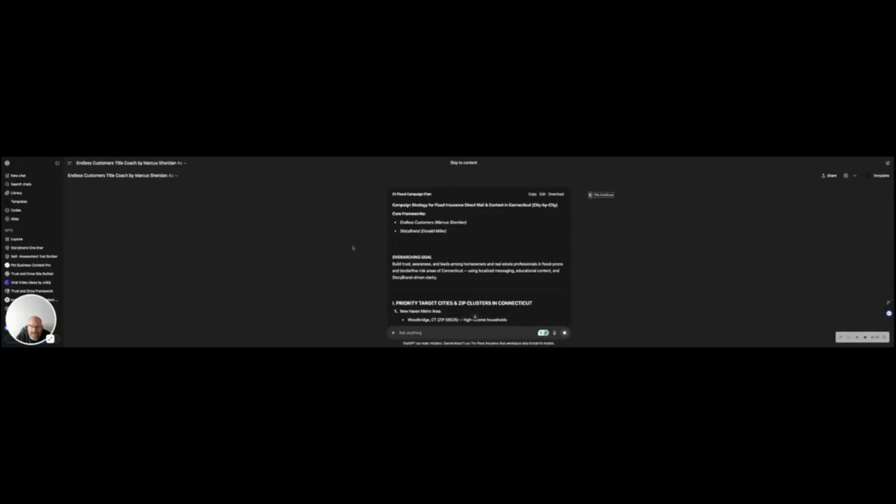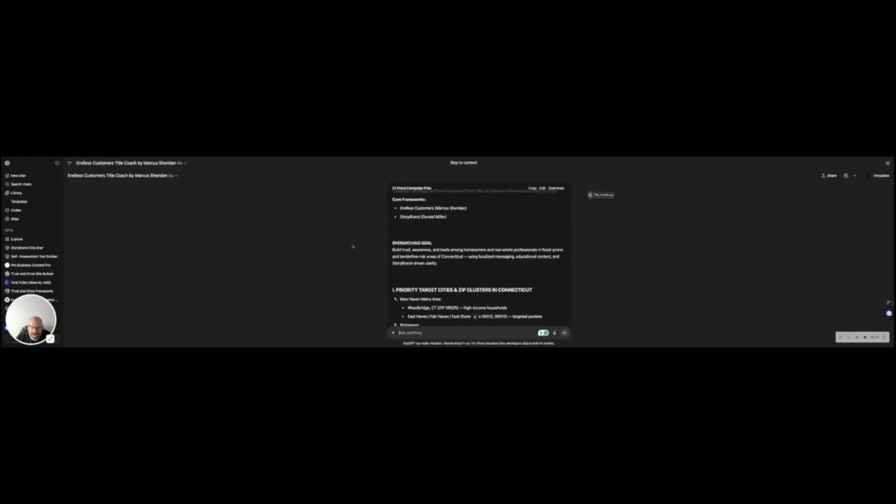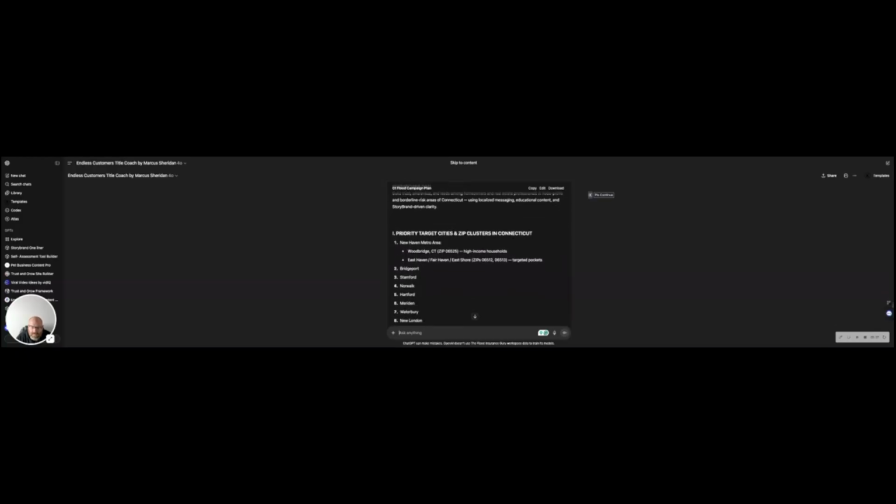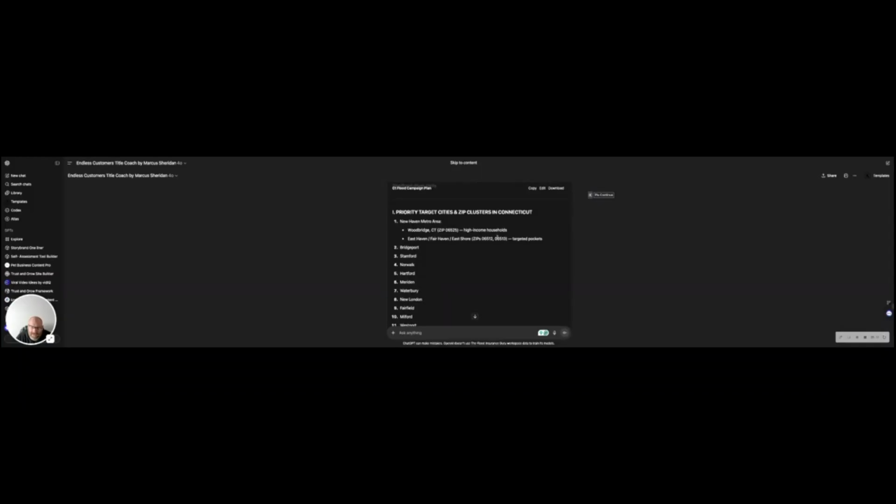All right, now let's start to look at this campaign strategy here for the flood insurance. We looked at these two areas that have the highest income, and now we're looking at these targeted pockets.